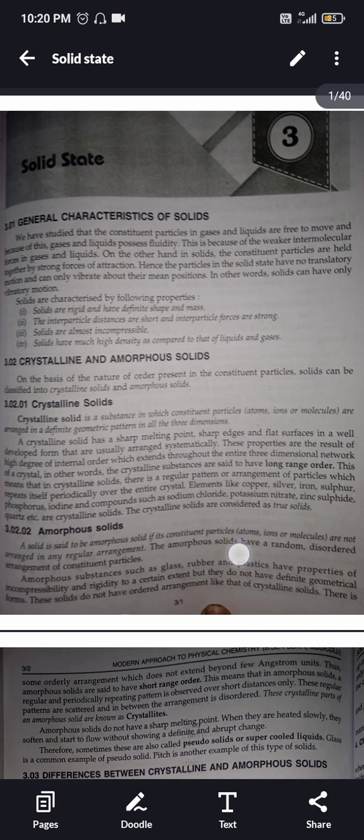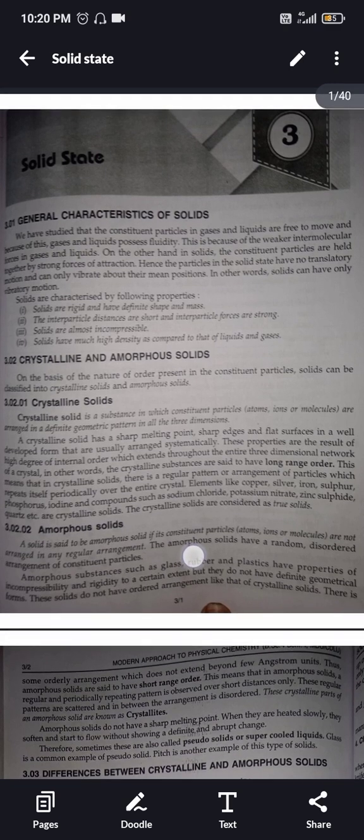A crystalline solid has a sharp melting point, sharp edges, and flat surfaces in a well developed form that are usually arranged systematically. These properties are the result of a high degree of internal order which extends throughout the entire three-dimensional network of a crystal. In other words, crystalline substances are said to have long range order.